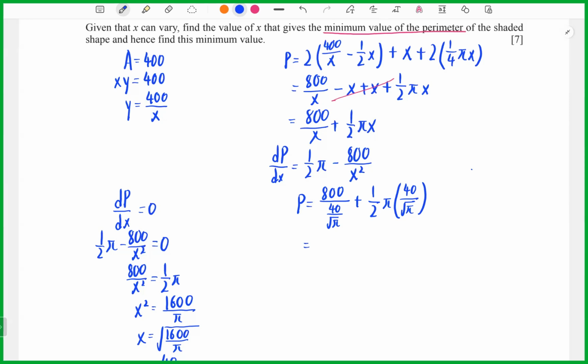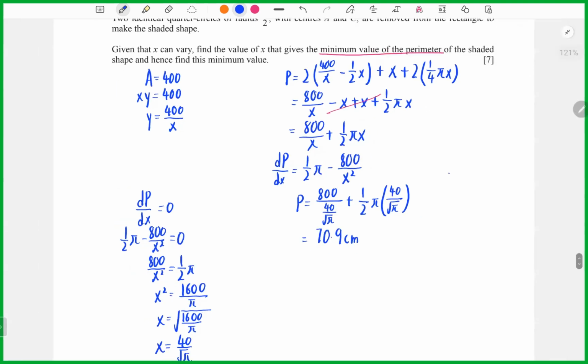So I will get the answer, which is 17.9 cm.